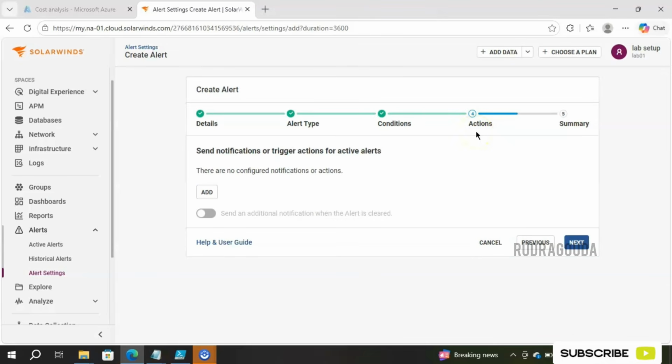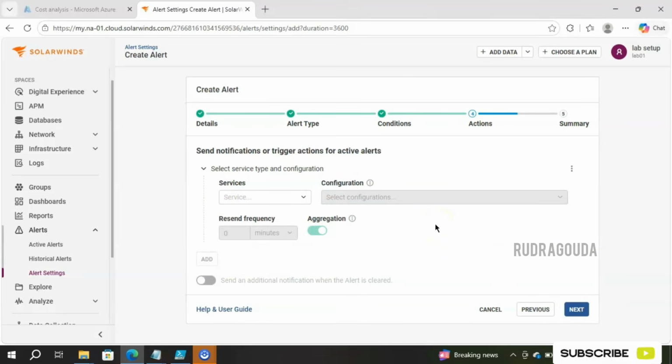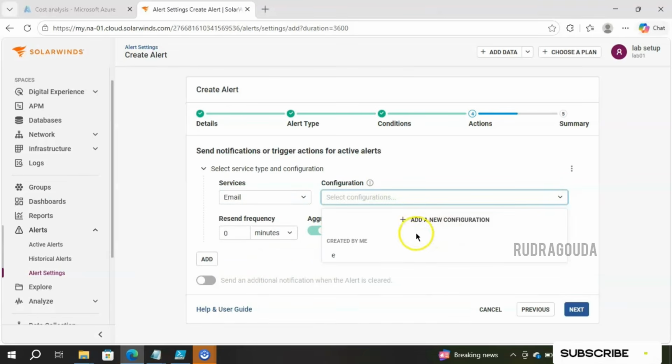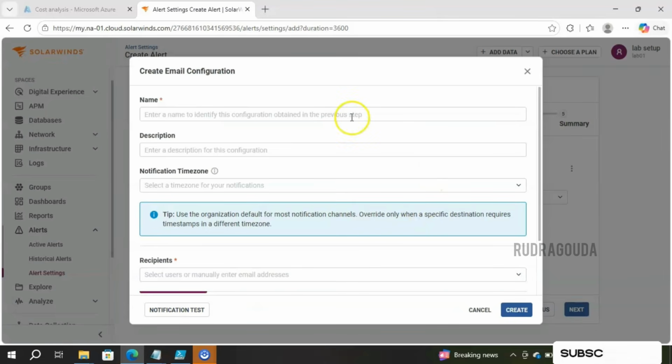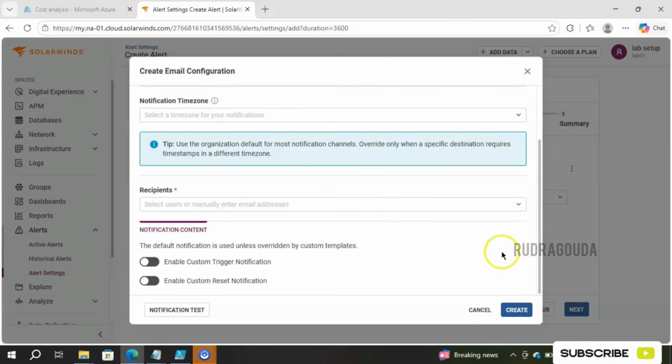In the action section, you are going to notify the people. You can see, send the notification or trigger an action for the active alerts. To add any information over here, simply click on add and provide the data. For example, if you want to configure email, whenever the alert triggers in SolarWinds SaaS, it should create an email notification. Then you can click on the services option and choose that. For example, email, and provide the configuration over here. Click on the drop down, add a new configuration and provide the information like name, description, notification time zone, recipients, and finally you can click on create.